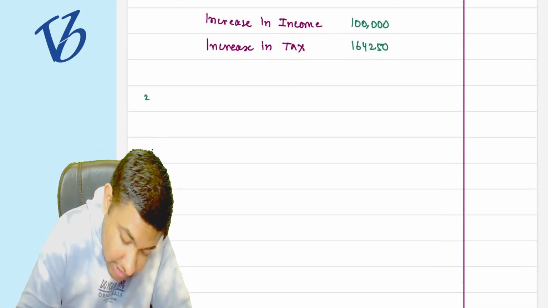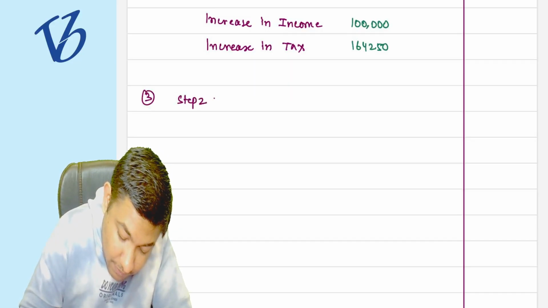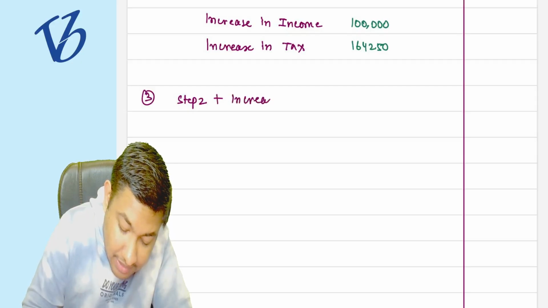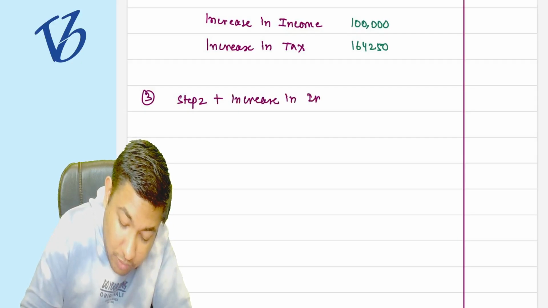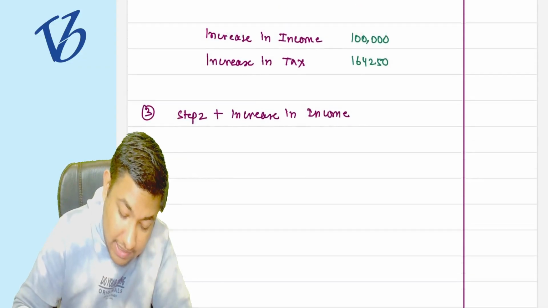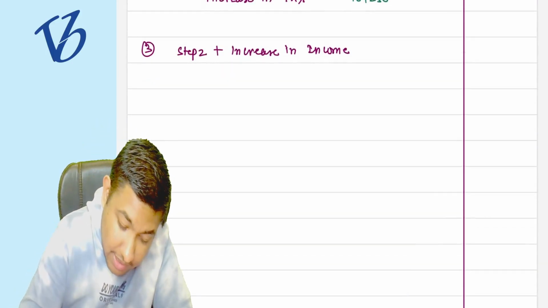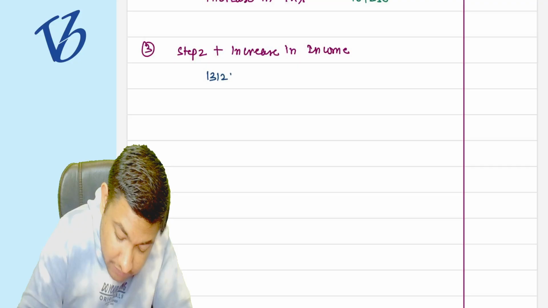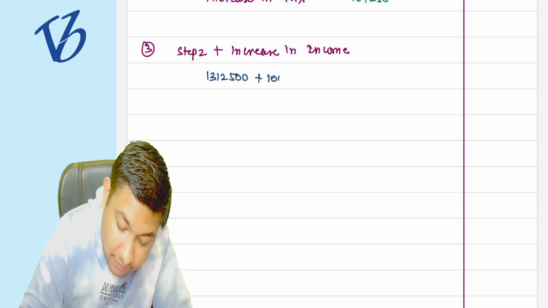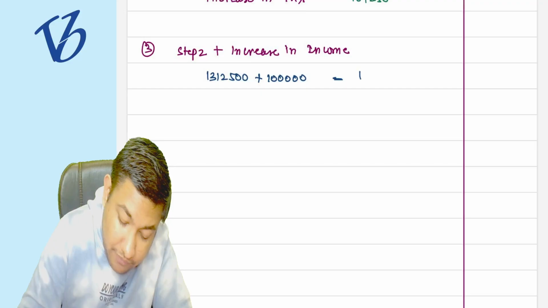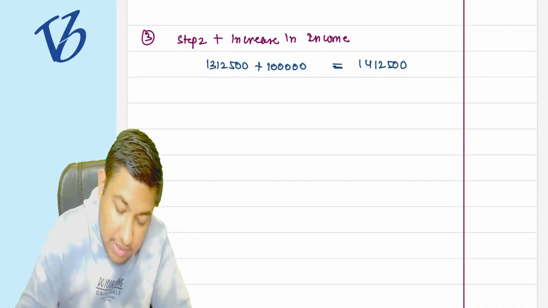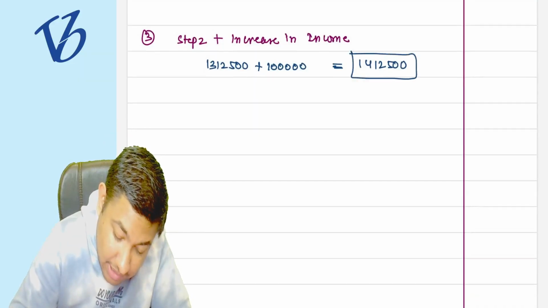So what was the third step that we need to do? The third step was step 2 plus the increase in income. Whatever the income is, just increase it by that. So it is going to be 13 lakh 12,500 plus 1 lakh, which is 14 lakh 12,500. Understood clearly? So this is my tax liability as of now.